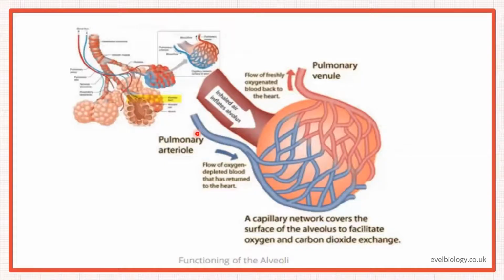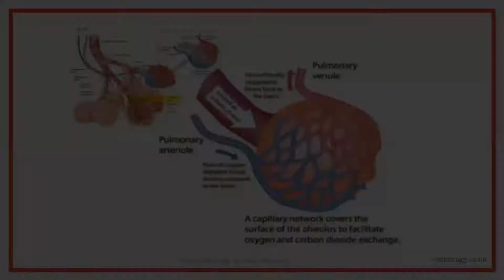Okay, this is another diagram. So inhale here. Okay, as the air is coming in, it would inflate the alveolus, right? It is filled with air. Okay, but then look at the pulmonary arteriole. It is bringing deoxygenated blood from the right ventricle, right? The capillary bed, gas exchange takes place here. The oxygen from the air diffuses into the blood and it goes out through the pulmonary vein. So you should know to follow the arrow here, how the blood enters, gas exchange takes place and how it is leaving. Right? So this capillary network covers the surface of alveolus to facilitate oxygen and carbon dioxide exchange.